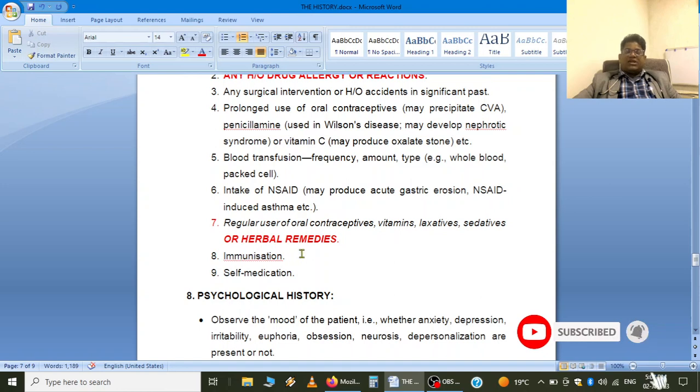Now, point 8 is immunization. Was the patient immunized properly as per guidelines? And lastly, self-medication. Patients sometimes take self-medication, especially NSAIDs as painkillers, and most of the time even antibiotics like azithromycin, without any medical prescription.